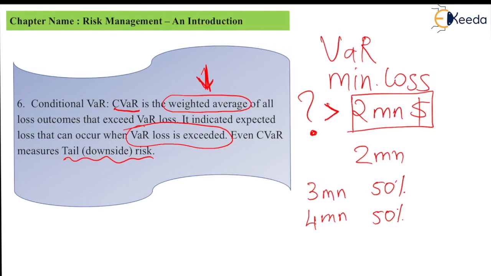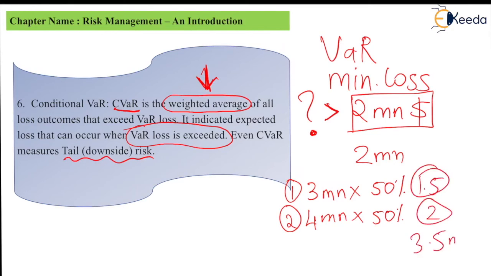CVAR is the weighted average of all loss outcomes that exceed VAR. So in this case, these are the two loss outcomes which exceed VAR. And if I take a weighted average of these, it will be 1.5 plus 2, which is 3.5 million. What is 3.5 million? CVAR. Even banks and financial institutions have to use CVAR as well.